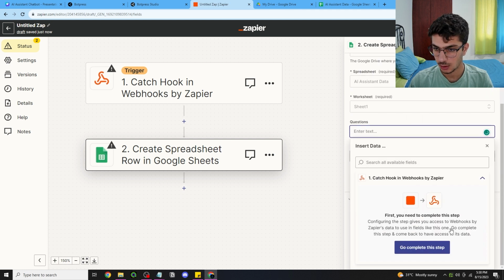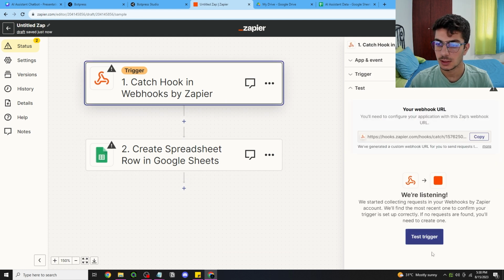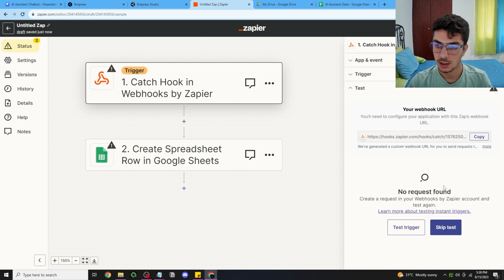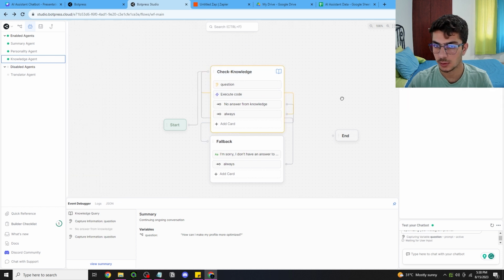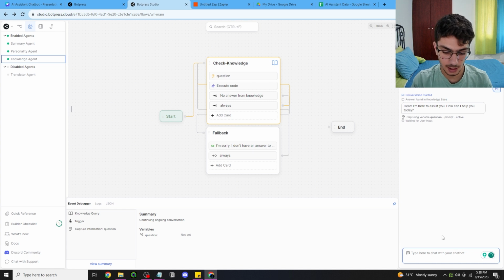So the questions are... okay, we haven't yet activated the webhook right here. All we wanna do is test it. Once we test it, it will retrieve the data. As you can see here, there's no request found yet because we haven't activated the chatbot after inserting this execute code. So what we want to do is refresh the chatbot, tell it something like hi, and from there on we can ask it any question we want. So how many hashtags do I use for posts, right? So we wait for the answer.